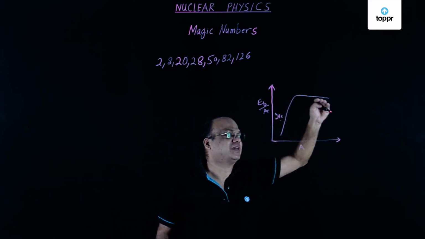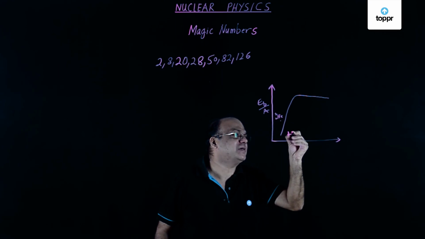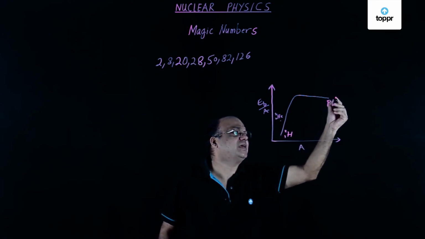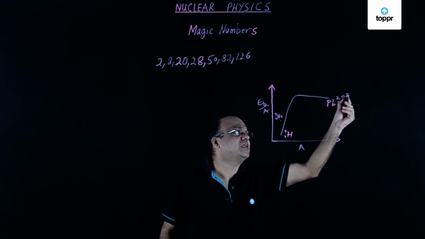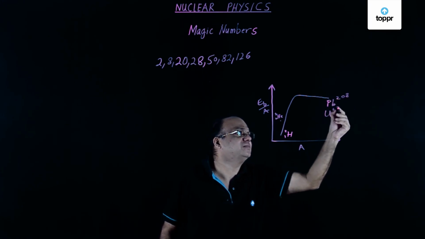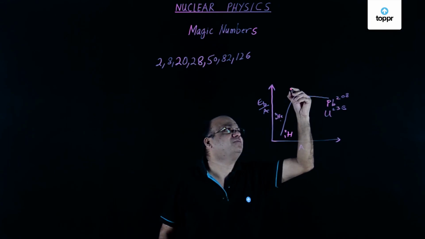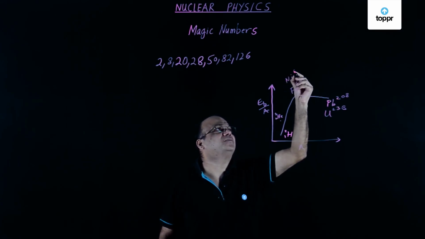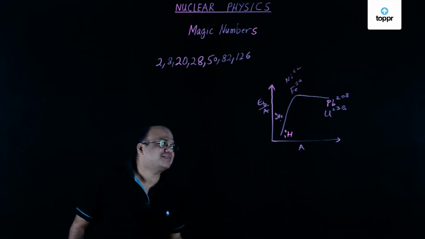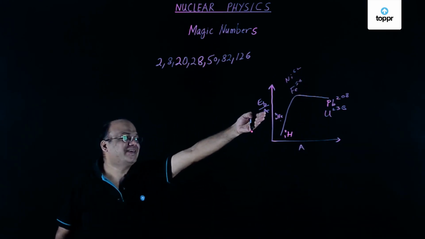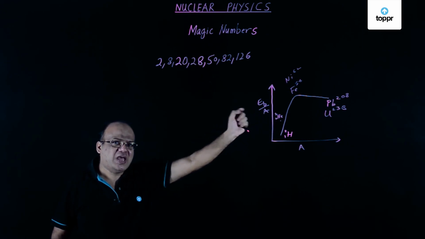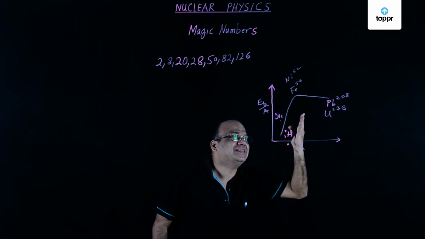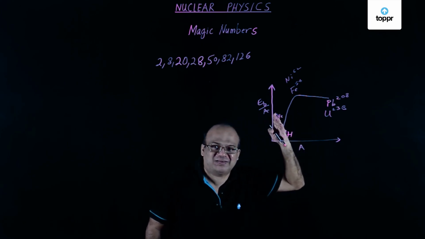This is the graph we get, with deuterium being here and here lead 208, uranium 238, here you have iron 56, nickel 62. Now some nuclides like He-4 have more binding energy per nucleon than their neighbors in the periodic table.